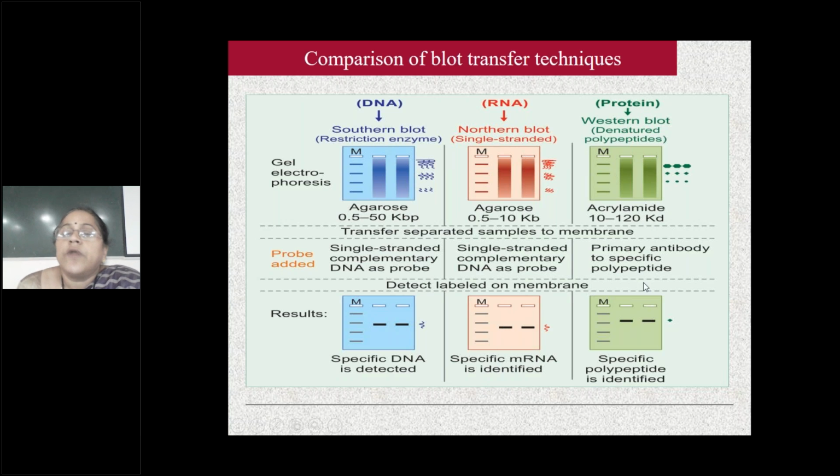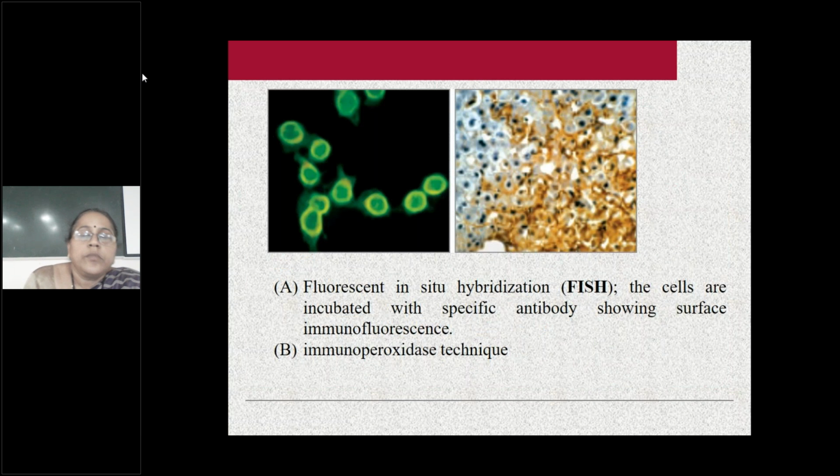Western blotting is for protein. Here you add a specific antibody. These are the three types of blotting techniques. What are the three types? Southern blotting is for DNA, northern for RNA, Western for proteins. Okay, that's all. So blotting techniques is a short note.